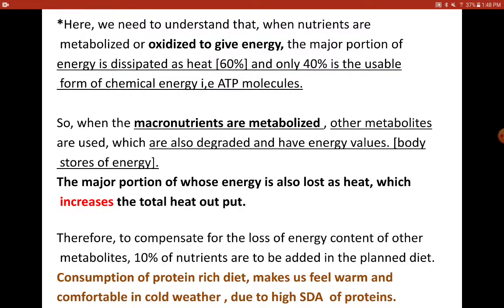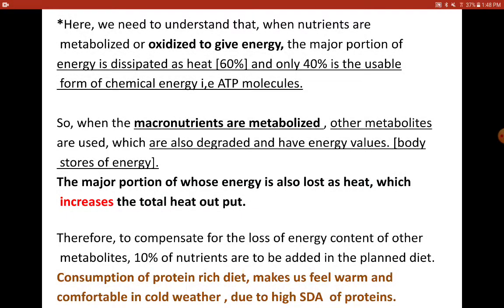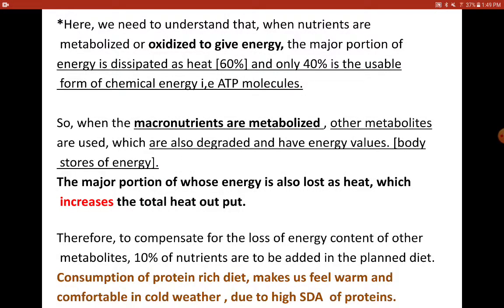And you have to return it to them. The same way, when you are spending for your main expenses, that is, when carbohydrate or protein or fat is getting metabolized, then other components are also being metabolized. So when you are spending for your main things, you are falling short of money. That is where you are borrowing it from friends.